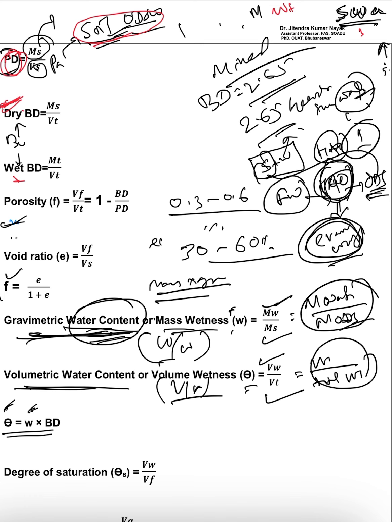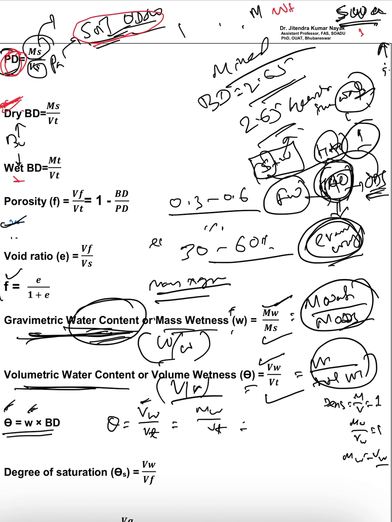It is very simple, because you can deduce this formula. Theta means volume of water by total volume. And as you know, density of water is equal to mass by volume, which is equal to 1. That means mass of water divided by volume of water is equal to 1, so mass of water is equal to volume of water. That means instead of volume of water, I can write mass of water divided by total volume. Yes or no?